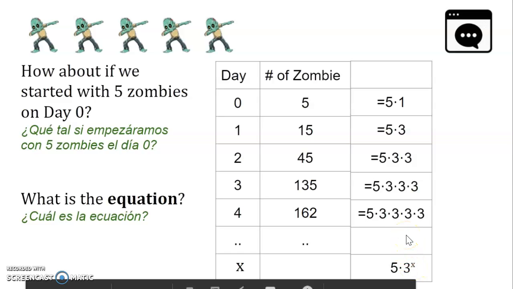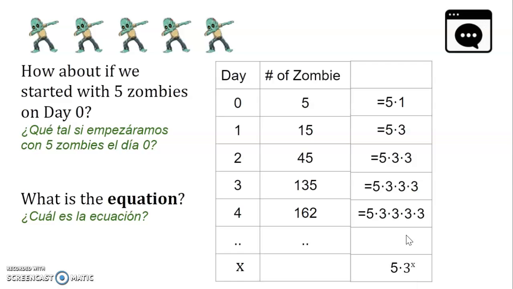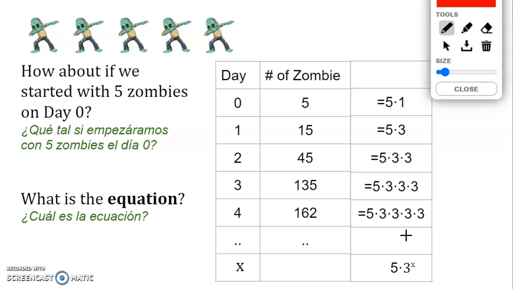So what does this tell us? Remember, previously we said that if we started with 2 zombies, we got the equation y equals 2 times 3 to the power of x.